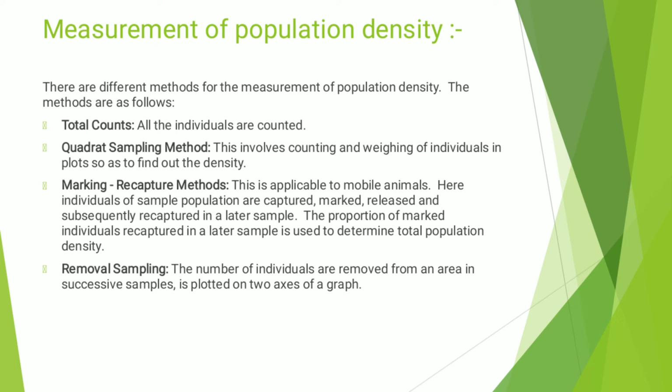For population density measurement, another method is removal sampling. In removal sampling, the number of individuals removed from an area in successive samples is plotted on two axes of a graph. In the removal sampling method, whatever individuals are removed are plotted on the axes of a graph.